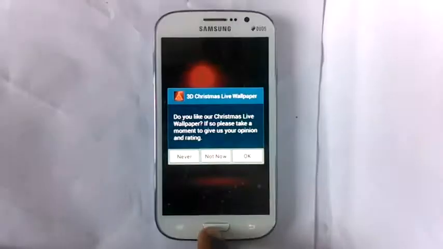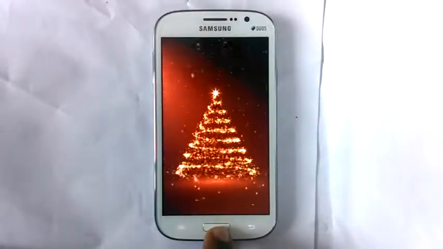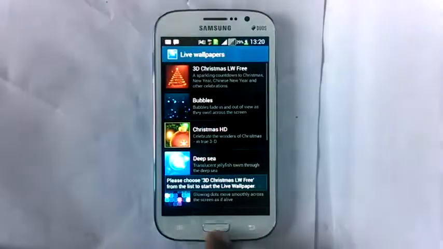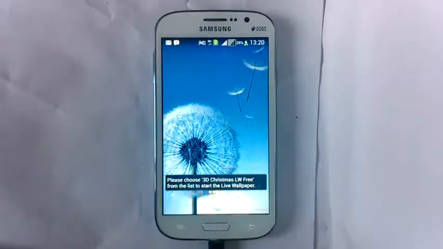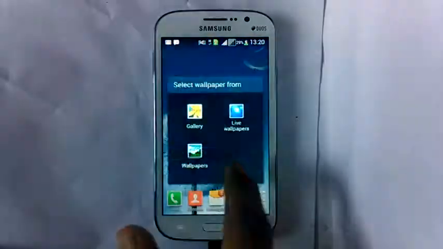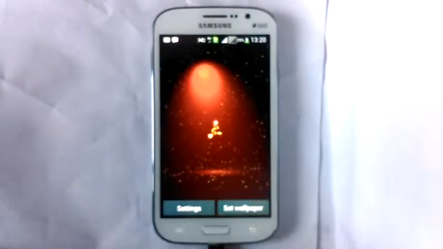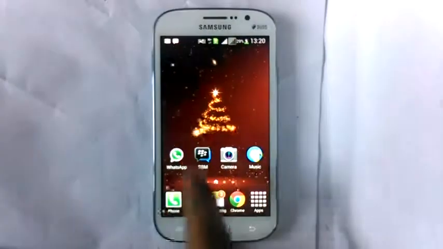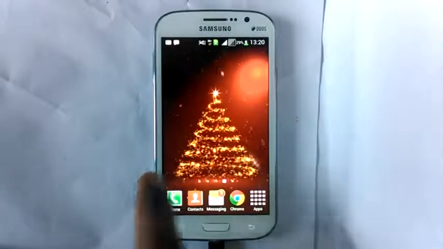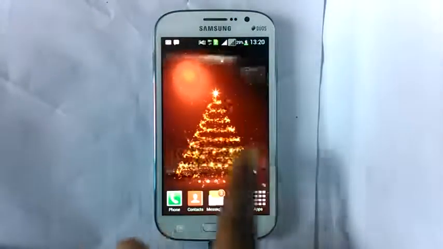3D Xmas live wallpaper. You have to go in your settings and choose from live wallpapers. It's a red theme and draws a beautiful Christmas tree on the home screen.